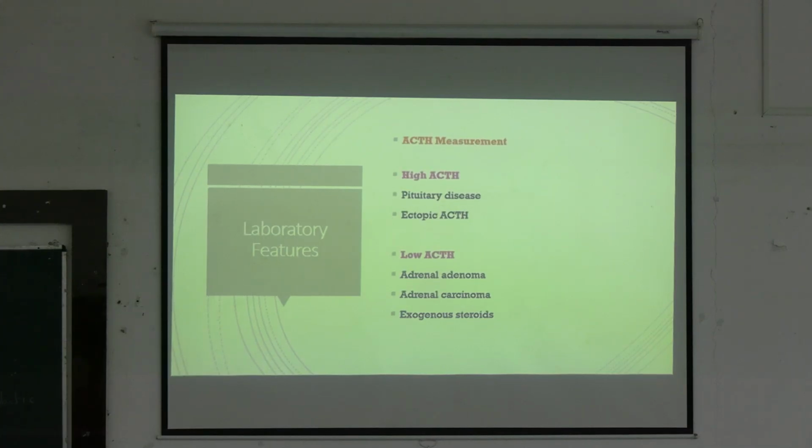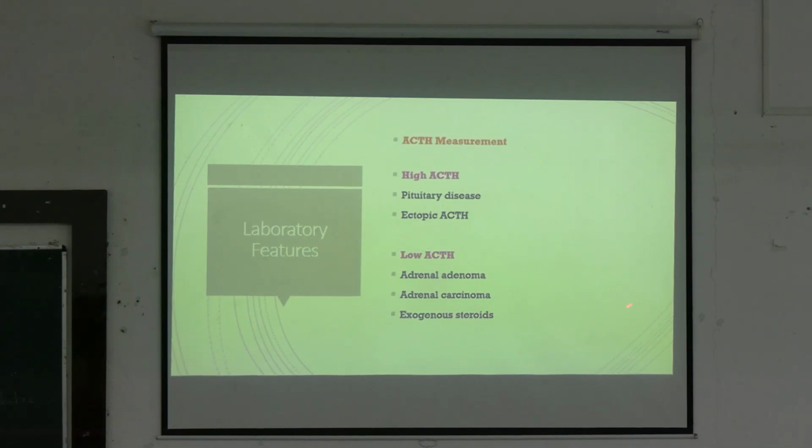So for lab diagnosis, what comes to mind? For lab diagnosis, as has been said, if we measure cortisol and ACTH, we will find the answer. So first of all we have to measure the ACTH. There were ACTH dependent causes, in which ACTH will increase, and in the rest ACTH will decrease. So what were the ACTH dependent causes? One is pituitary disease or the pituitary adenoma, which is called Cushing disease, plus ectopic ACTH from the paraneoplastic syndromes like the small cell carcinoma lung. In these two there will be high ACTH along with high cortisol.